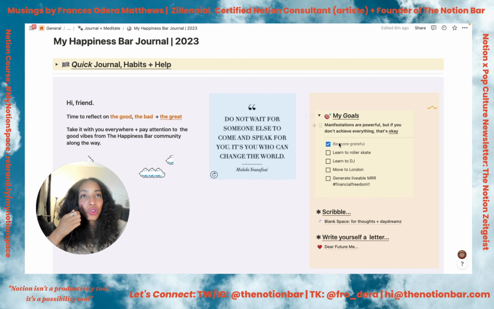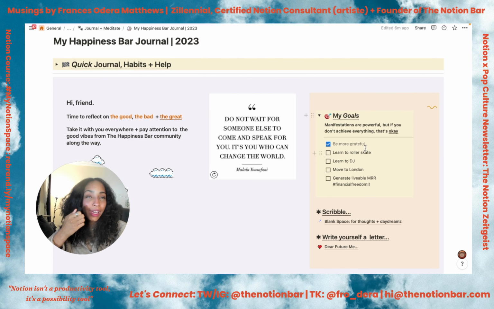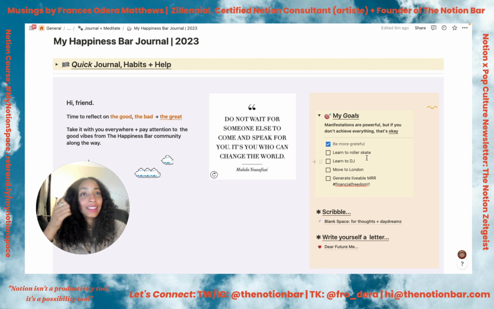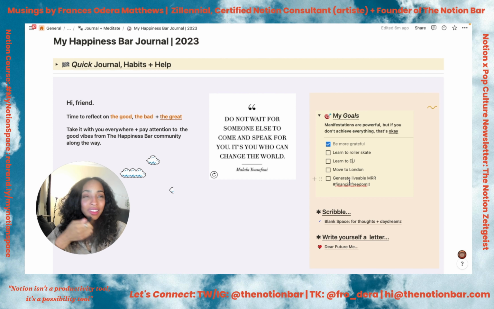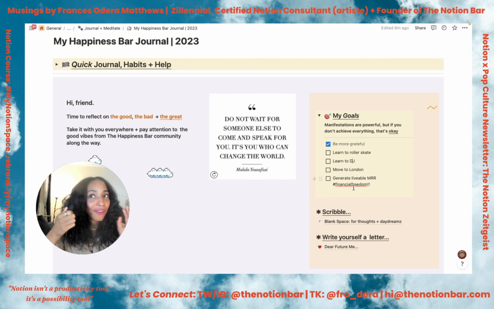And then you've got your goals section over here, super lightweight and accessible for anyone who is newer to Notion. These are my goals of the year: learn to roller skate, learn to DJ, move to London, and generate livable monthly recurring revenue, because financial freedom, maybe. Financial freedom. It's definitely possible.